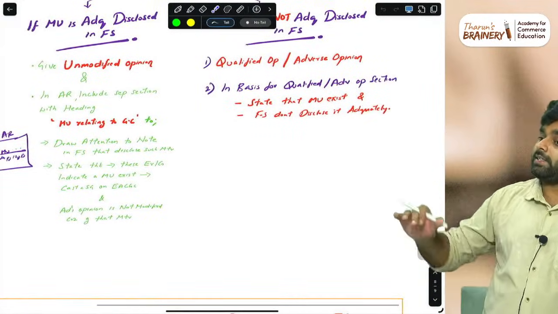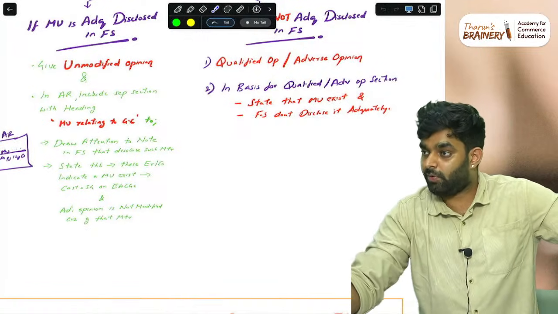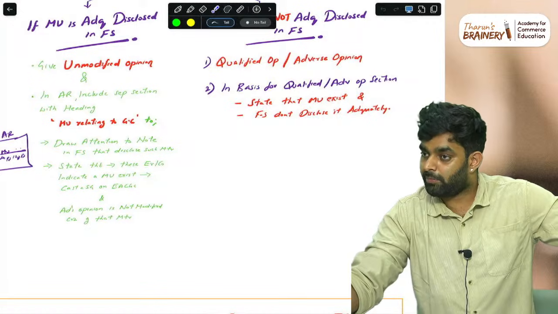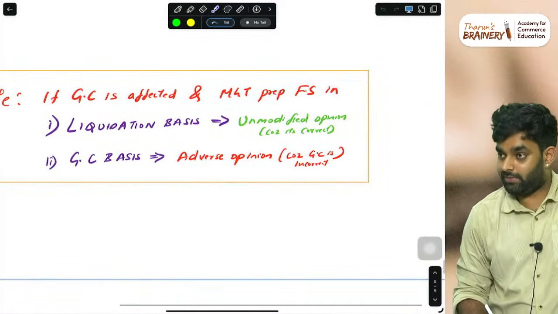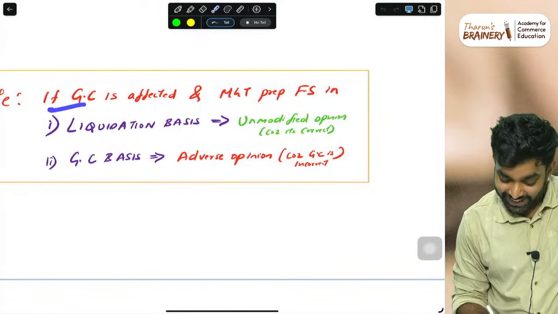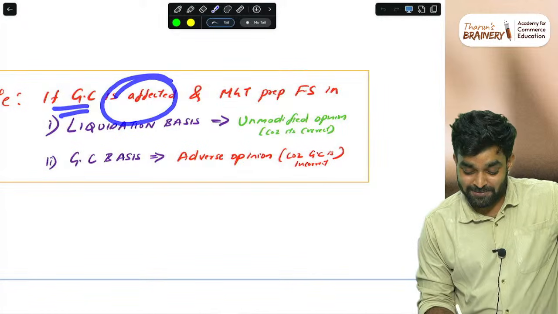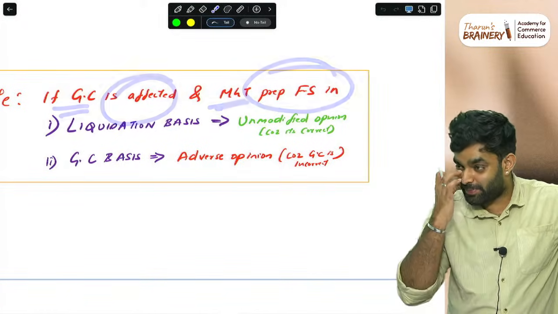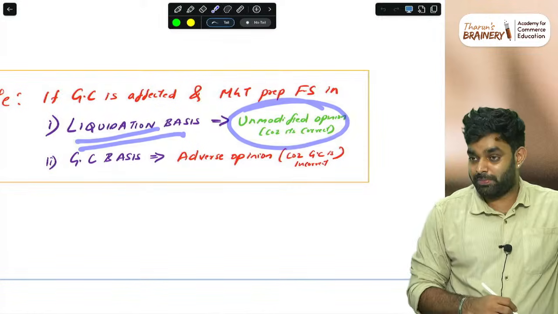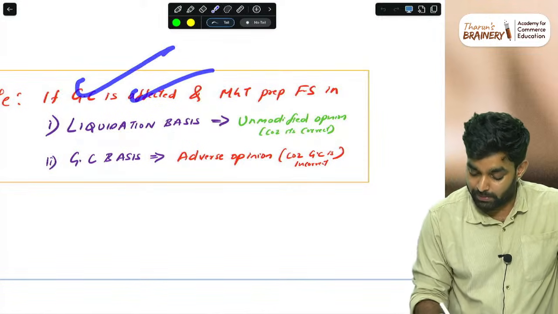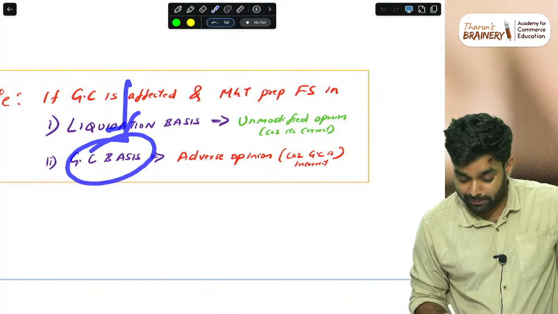Then one more thing. If going concern is affected and management prepared financial statements on a liquidation basis, what to give? Unmodified opinion. That is also written, and if someone has any doubt on that, they should not be a CA. Unmodified opinion should be given, because there is a problem and they have disclosed it. If they still use the going concern basis, give an adverse opinion.